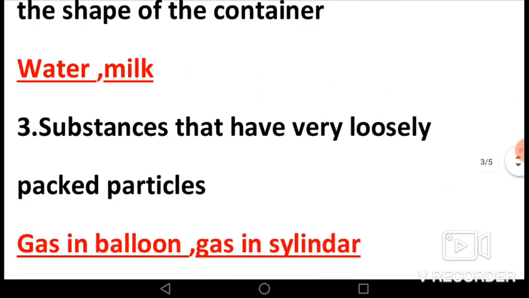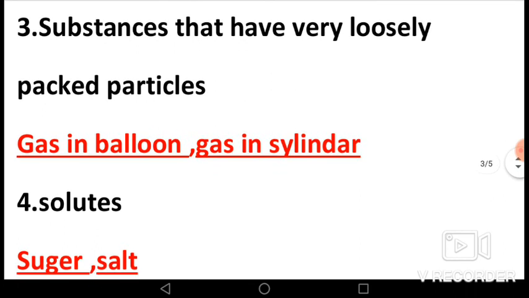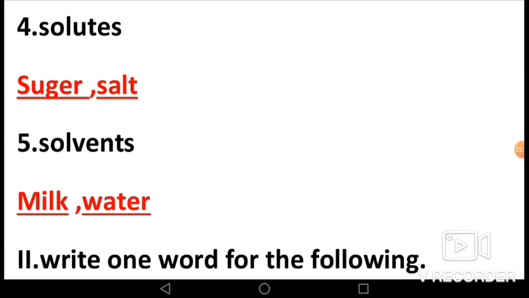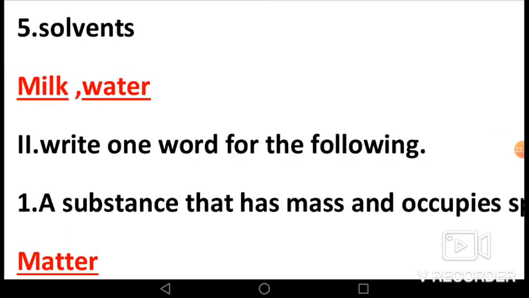Next question, the substances that have very loosely packed particles: gas in the balloon and gas in cylinder. Fourth, solutes. Sugar and salt are examples of solutes, as sugar can dissolve in milk and salt can dissolve in water.